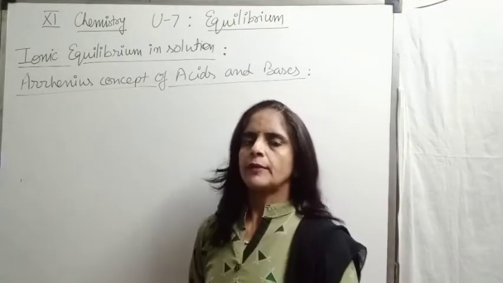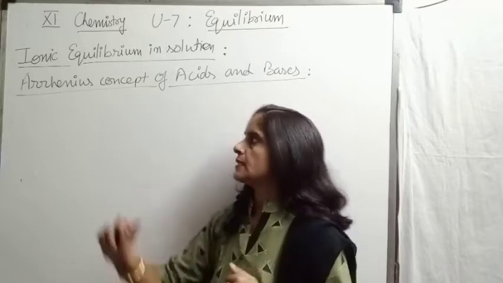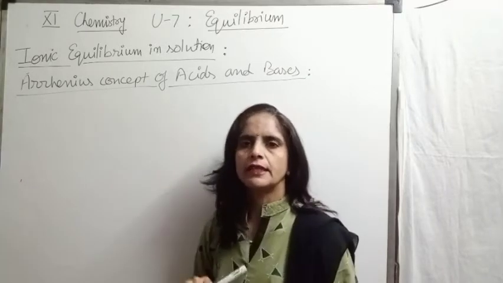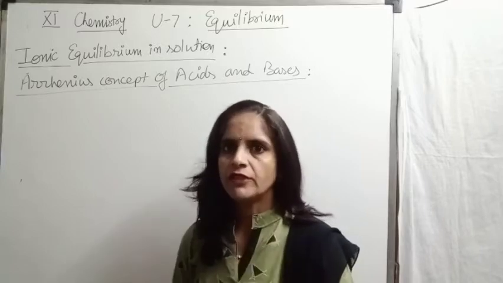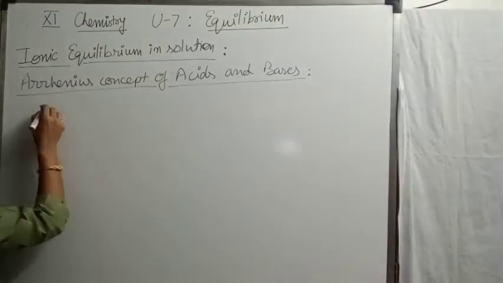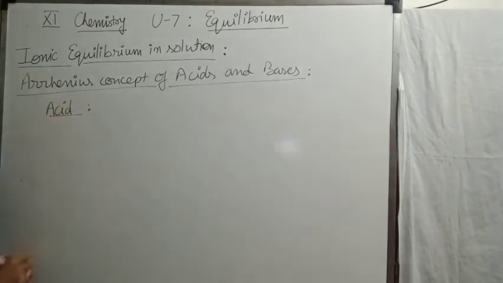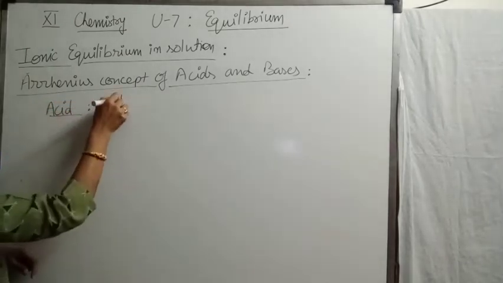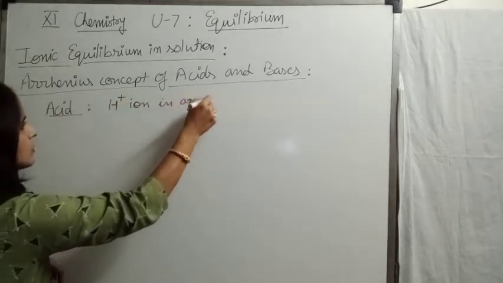So the first concept which explains acid and base is the Arrhenius concept of acid and base. According to this concept, what is the definition of acid? According to this concept, acids are the substances which release hydrogen ions in aqueous medium.